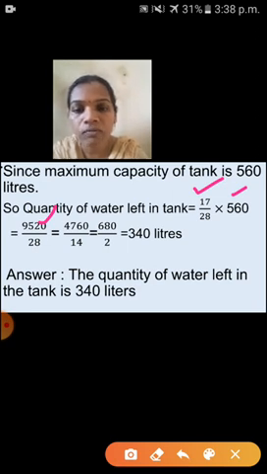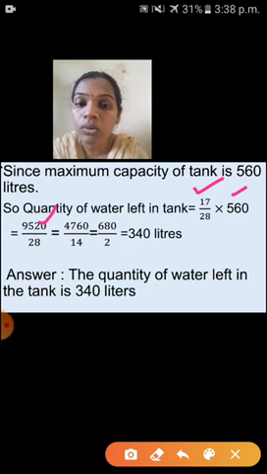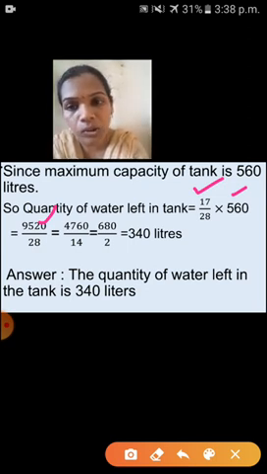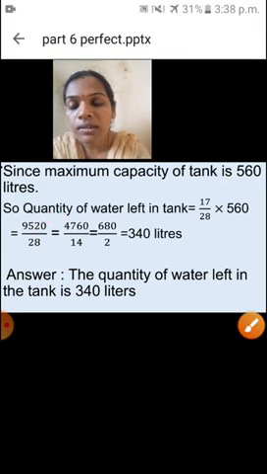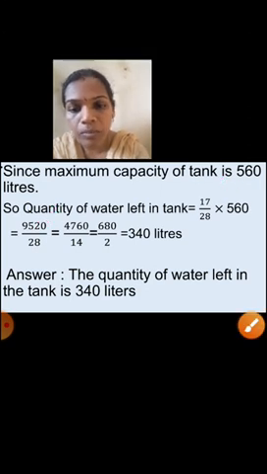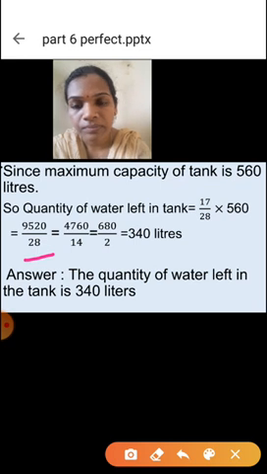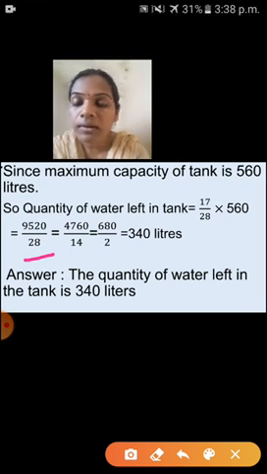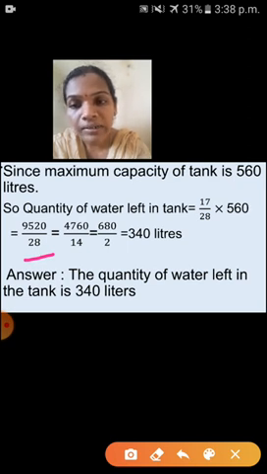Okay, you have to do this multiplication in your rough notebook. 17 into 560, that is 9520 upon 28. Okay, so here, already I told, if your fraction has a common factor, we have to simplify that.